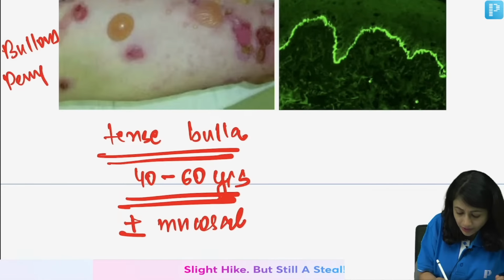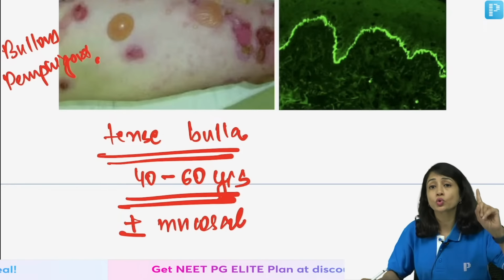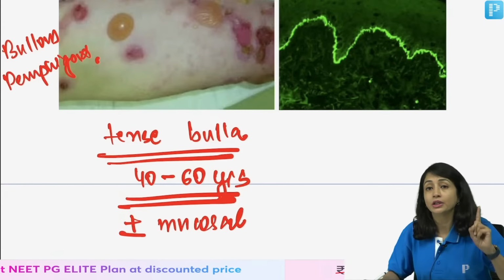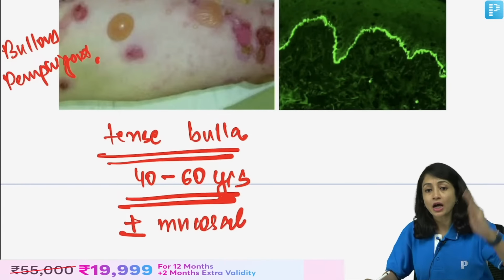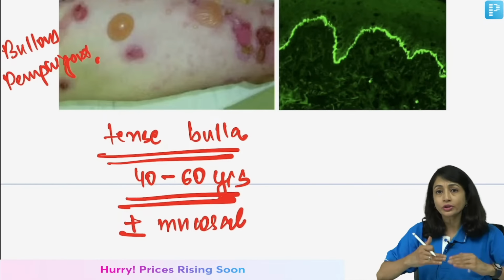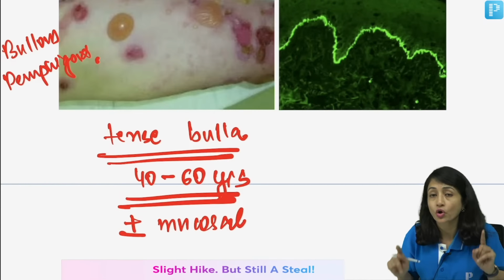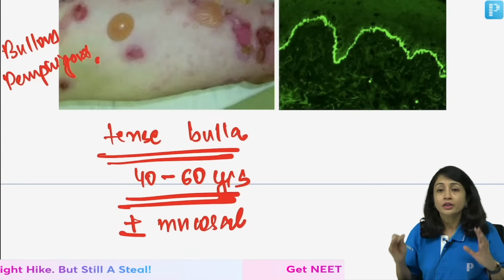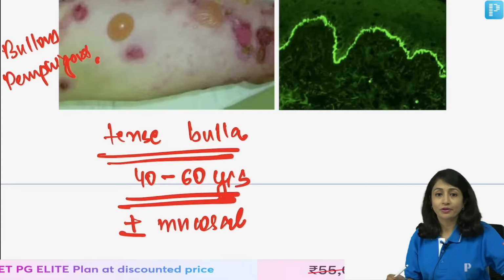Now remember, when I was talking about vulgaris and foliaceus, those were intraepidermal immunobullous disorders. Here the split was in the epidermis. Now I am dealing with a subepidermal immunobullous disorder, below the epidermis. So my split will be at the dermoepidermal junction or basement membrane zone. The most common entity asked in this section is bullous pemphigoid.